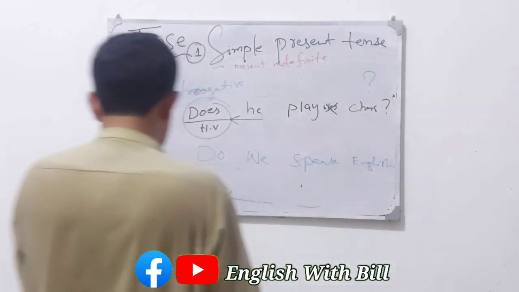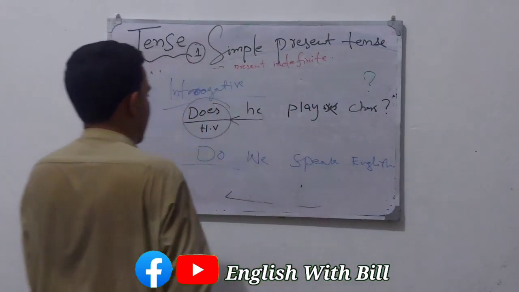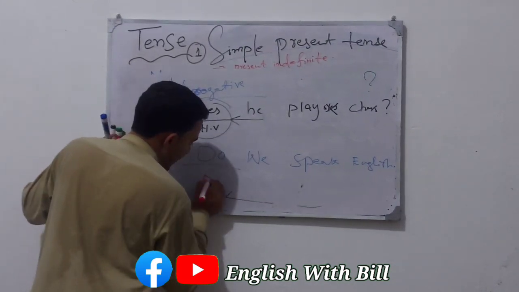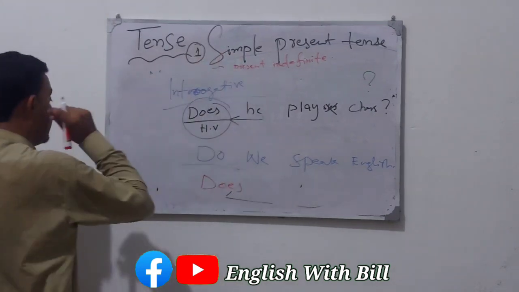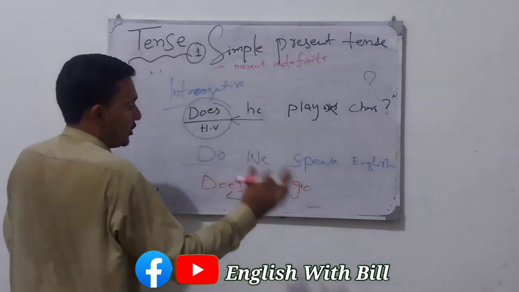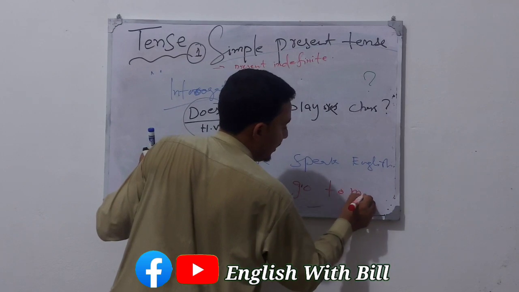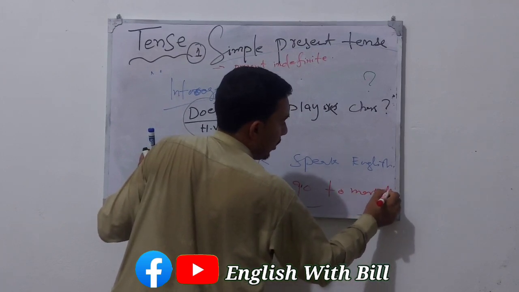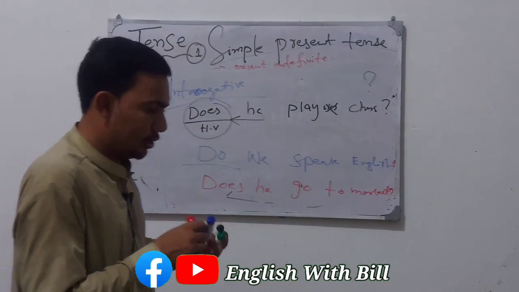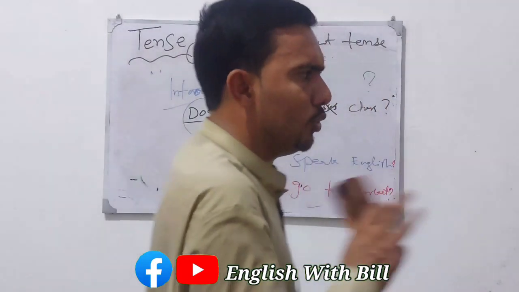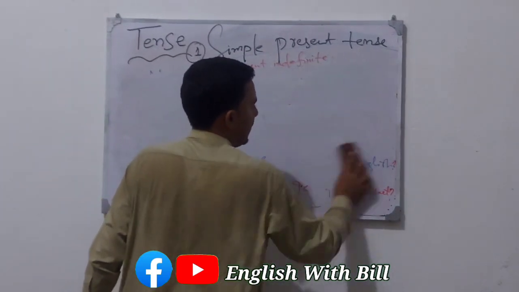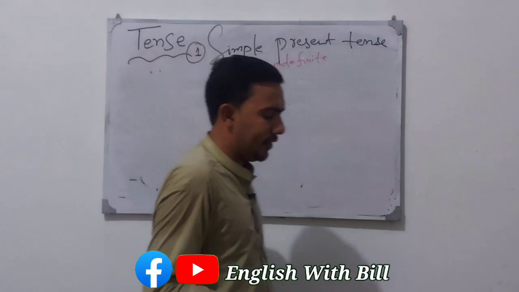And what was the last sentence? He goes to bazaar. So he is singular, so the verb will be singular, and the singular helping verb for simple present tense is does. So does he goes will become go, because the s and es concept will not be here. Does he go to market, and sign of interrogation. These are simply the interrogative. The s and es concept with the singular subject is only in simple affirmative, positive sentences, not in the negative or interrogative.